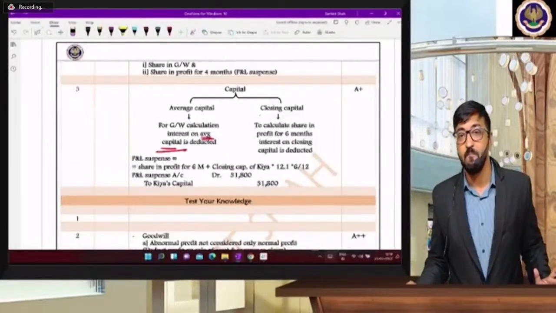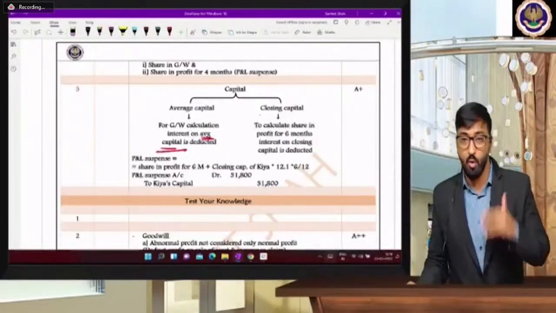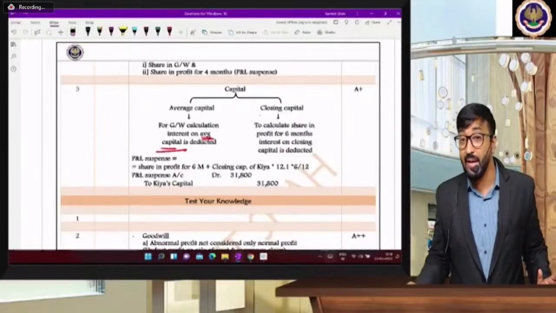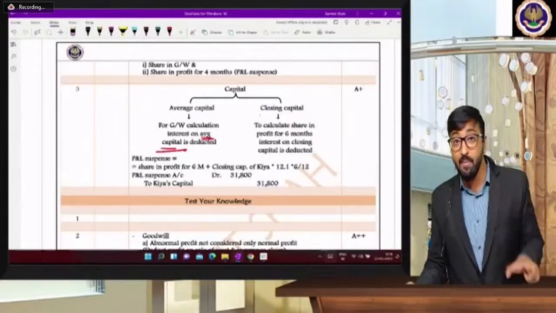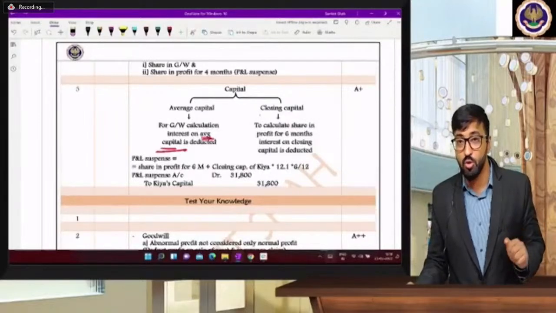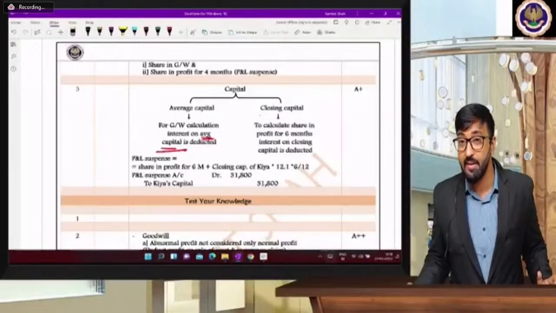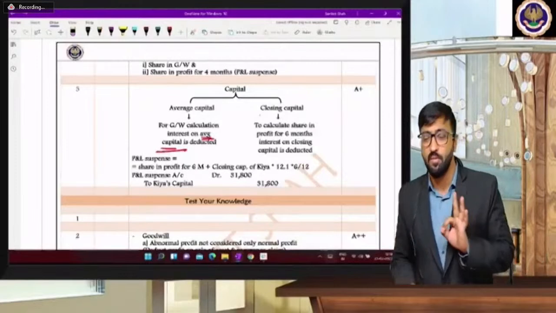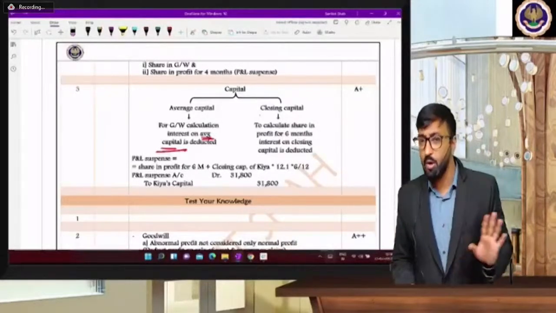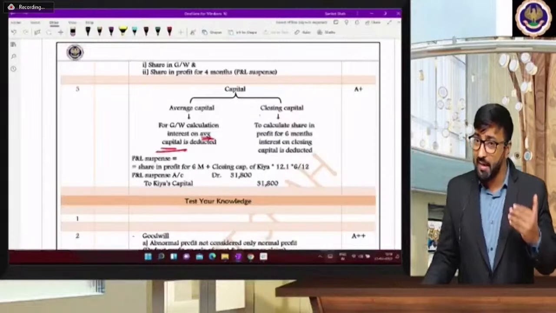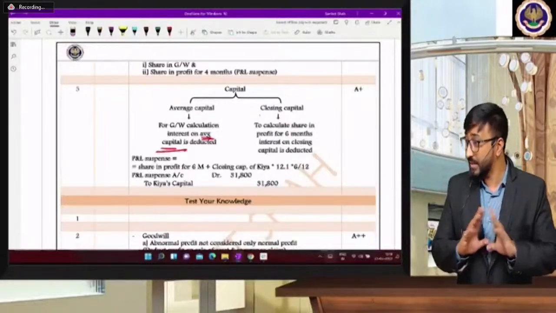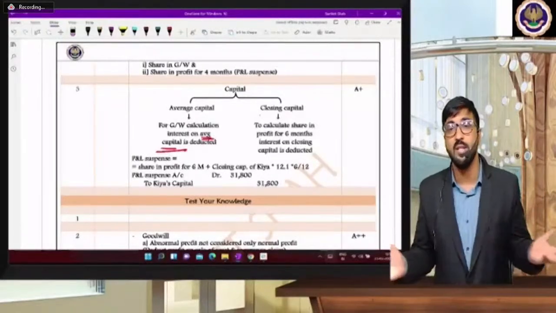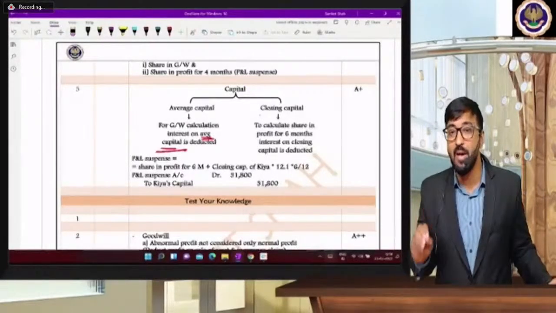Sir, yes, tricky adjustments. I also forgot to consider average capital in the goodwill. So now, yes, it might happen that you may forget, but beta, remember this index will save your time also at the time of revision. So please mark this index properly. I hope you are clear with this partnership problems now. Partnership problems, take it seriously. Not at all difficult questions. Only you have to understand that adjustment. Now in this question, other things are same. That goodwill calculation is only new, that closing capital and average capital. Otherwise, remaining adjustments are same. So at least you will get some marks for your posting.